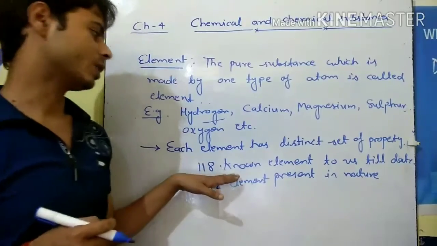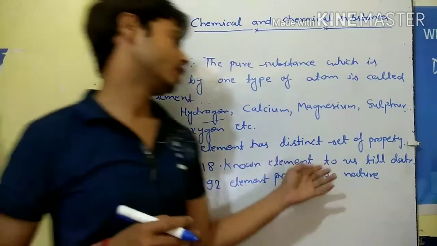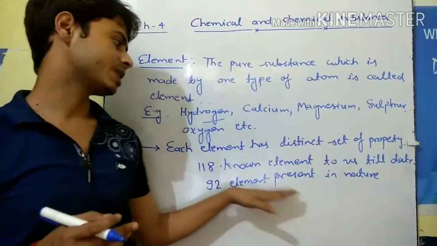So 118 known elements to us till date and 92 elements present in nature.